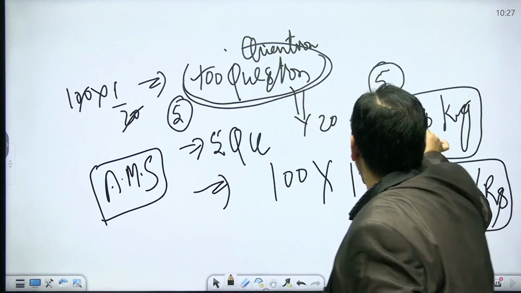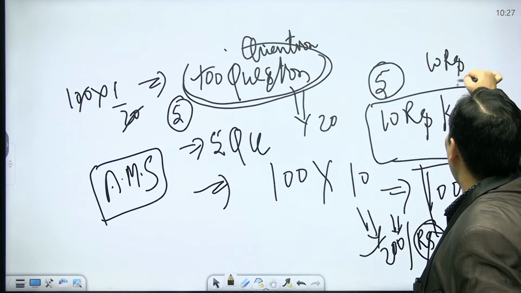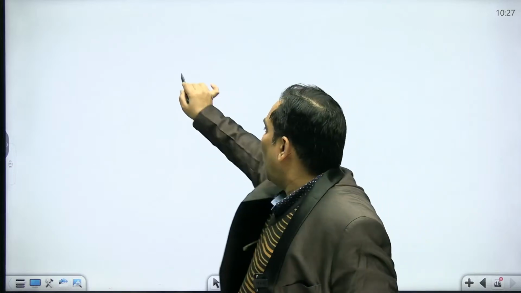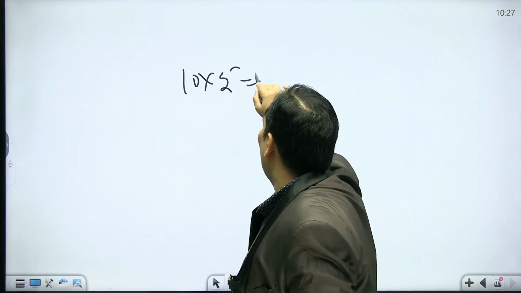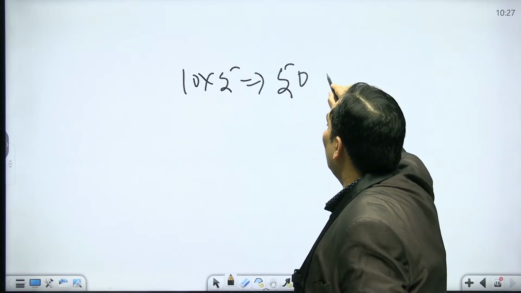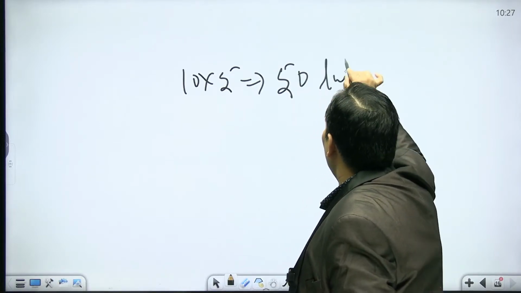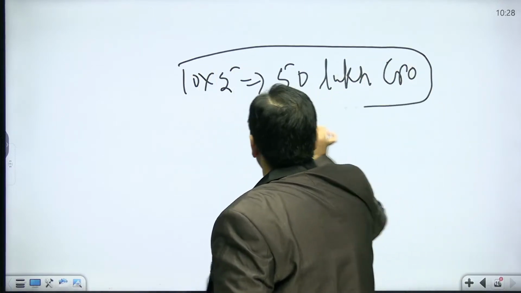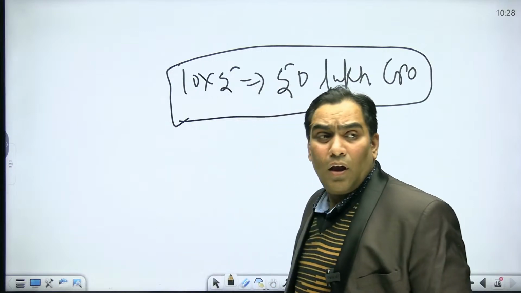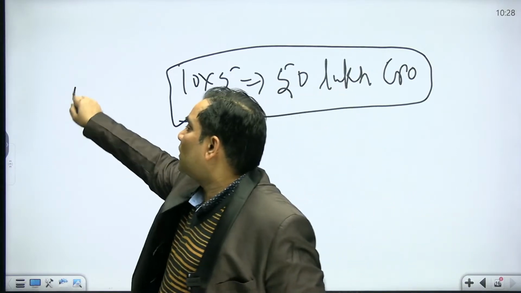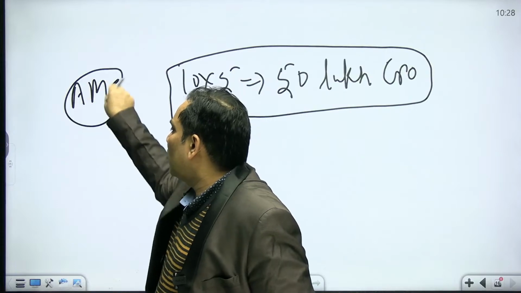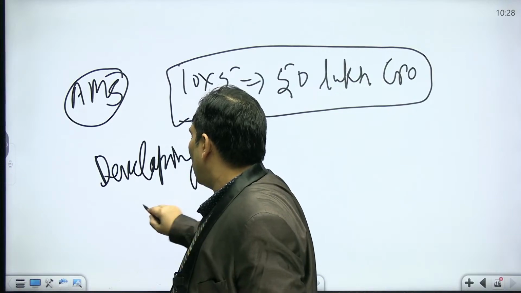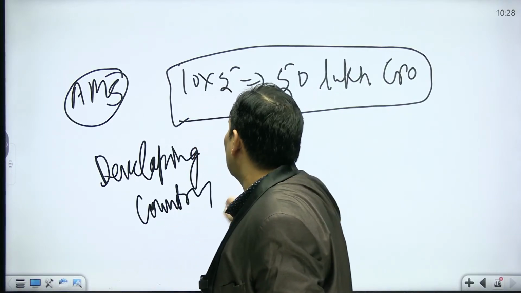So 5 quintal, and suppose 10 rupees per quintal is the value. So it is going to be 10 into 5. So maximum is going to be, really sorry, maximum is going to be 50 lakh crore. Suppose this is allowed for developed countries. Okay, what is under the AMS measures? What is allowed for developing countries? Developing countries, that is 10%.